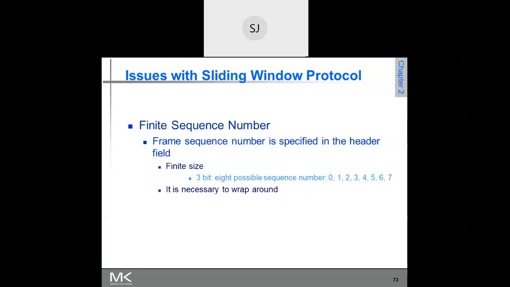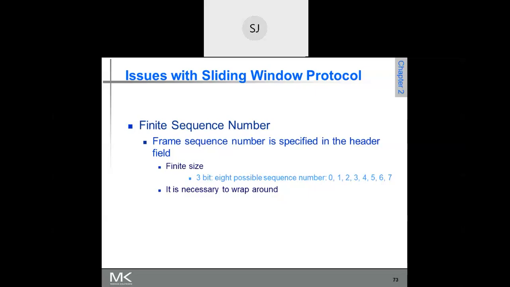Now receiver's window can be open on less than that, but assume that it is open on 0 to 4. So all these frames, 0, 1, 2, 3, 4, will be received by the receiver because all of them fall under the receiver's window, and they will be accepted. The receiver will acknowledge only for frame 4, because that is the highest sequence number frame. That means all the frames having a sequence number less than that have been received successfully.